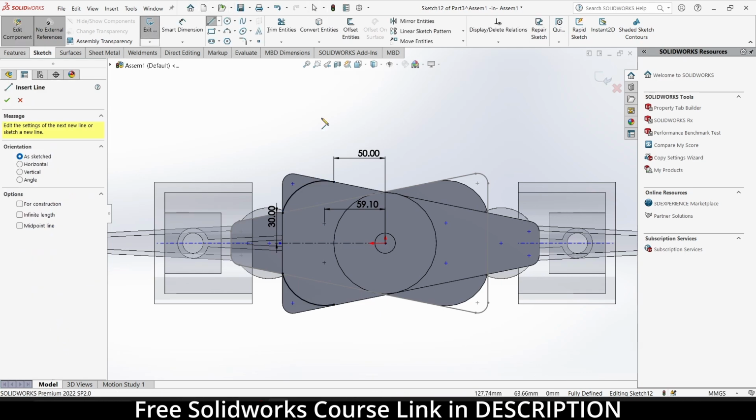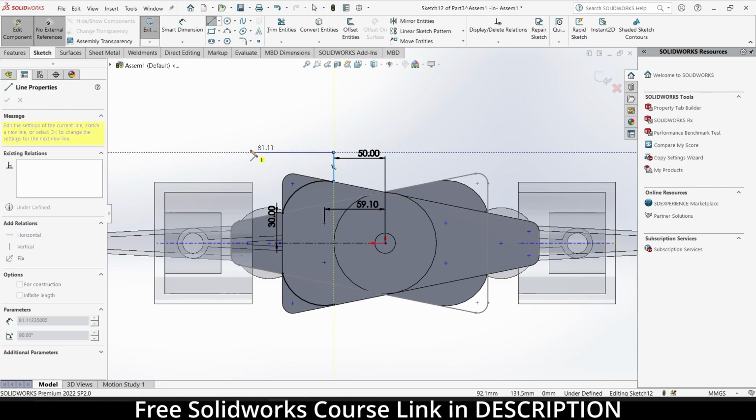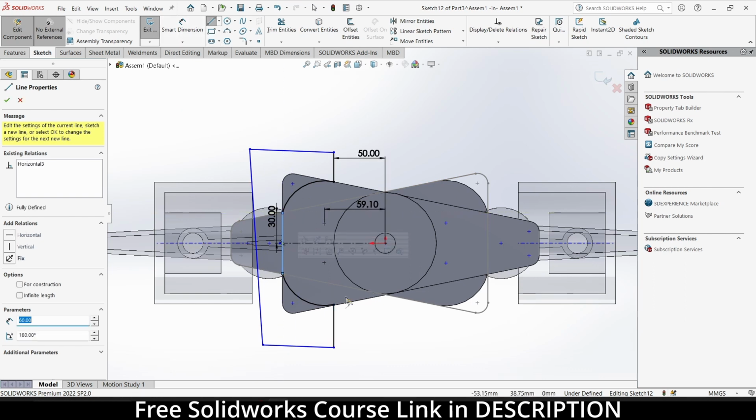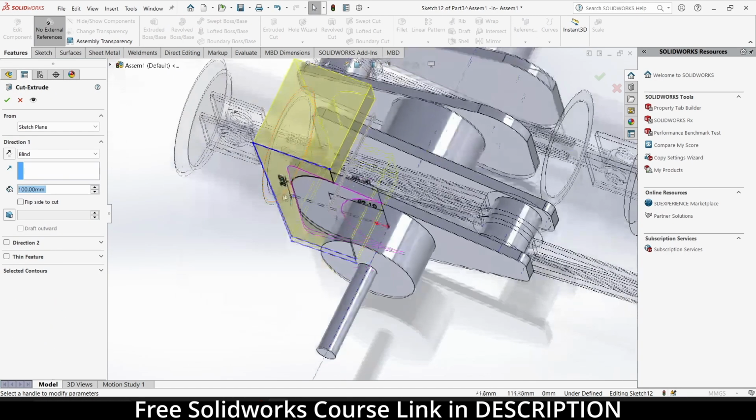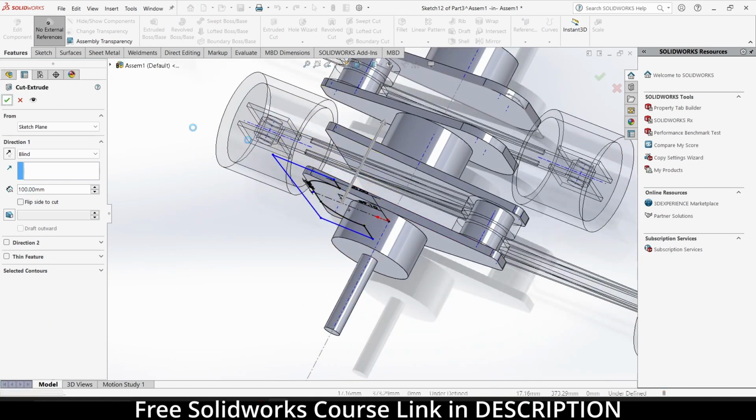Click OK. Remember, the line that I'm currently drawing doesn't matter. The main thing is I just want to cut something, so that is the reason. Whether I give dimensions or not doesn't matter, it's up to you. Extrude cut. Click OK.